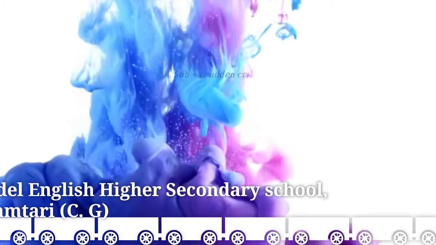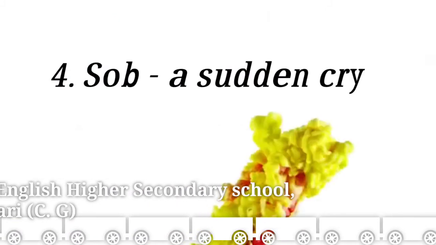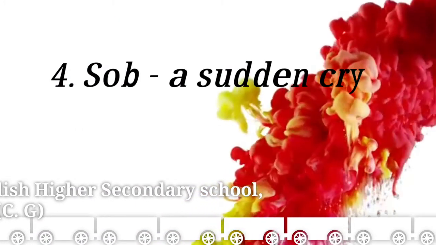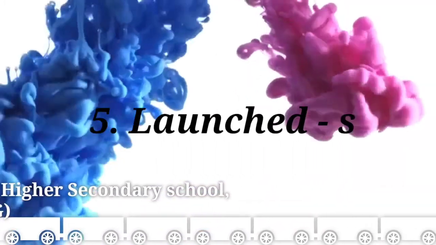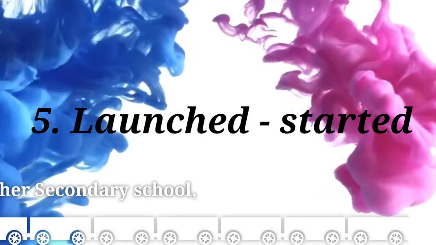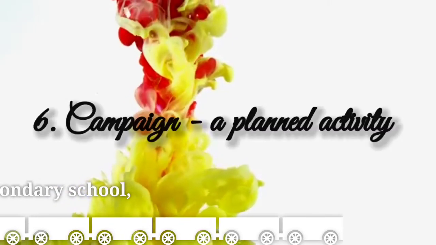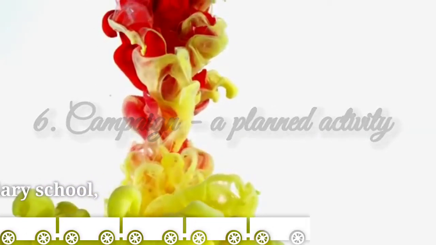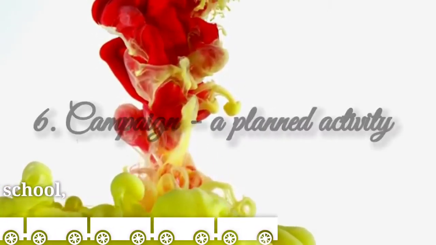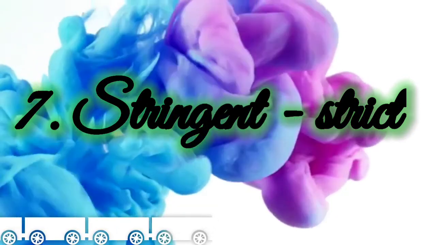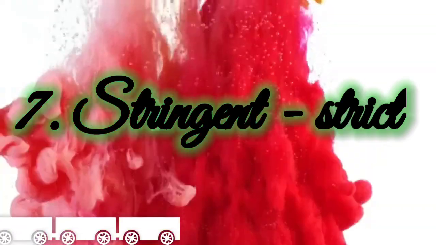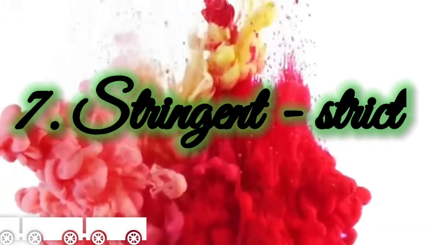Number 4 is sob, which means a sudden cry. Number 5, launched, means started. Number 6, campaign, means a planned activity. Number 7 is stringent, which means strict.